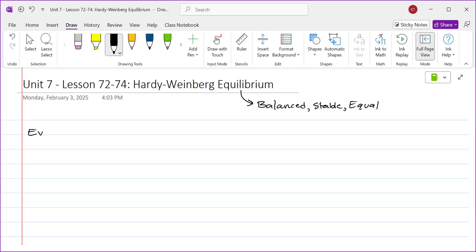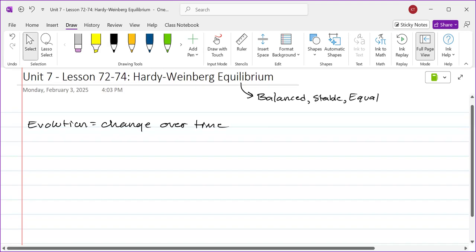Well, remember that evolution, by definition, means change over time. Hardy-Weinberg equilibrium is contradictory to evolution.